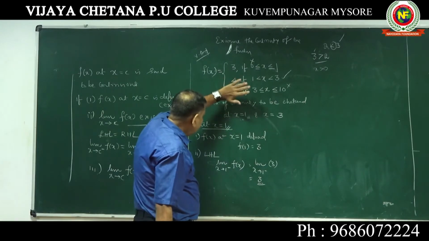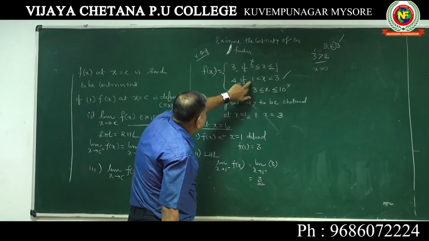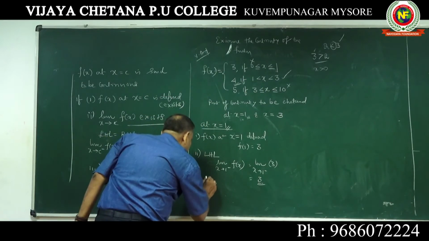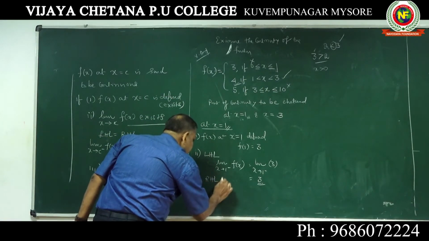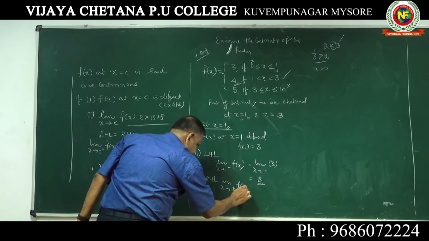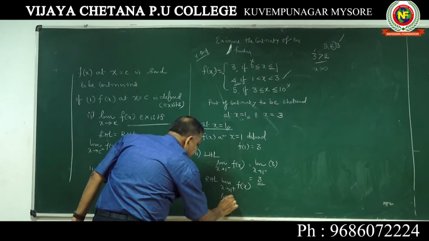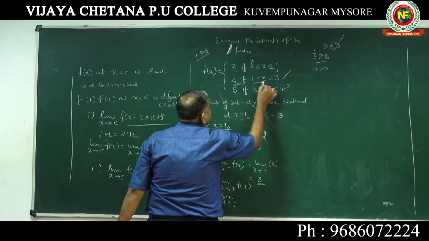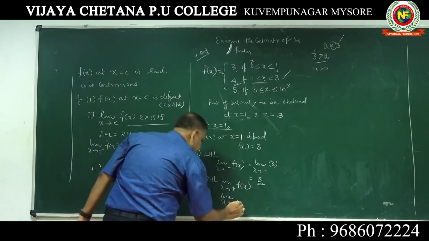Now for the right hand limit, 1 less than x means x greater than 1. Now RHL is limit x tending to 1 plus of f of x. That is nothing but, 1 less than x, that is x greater than 1, it is 4.